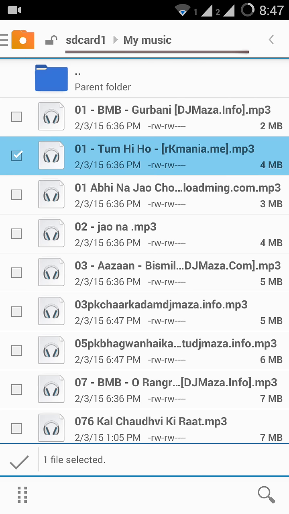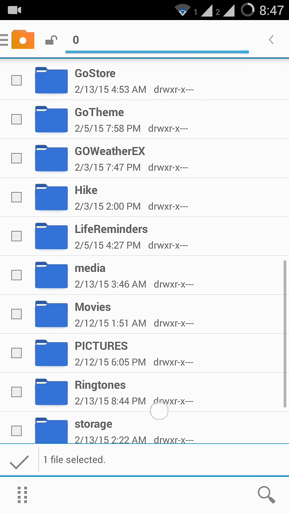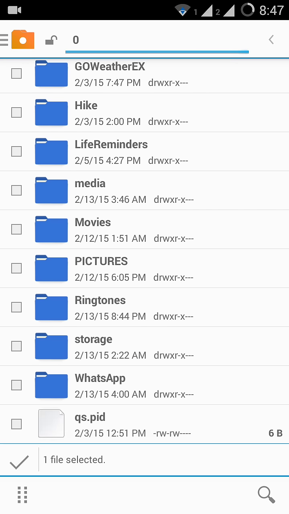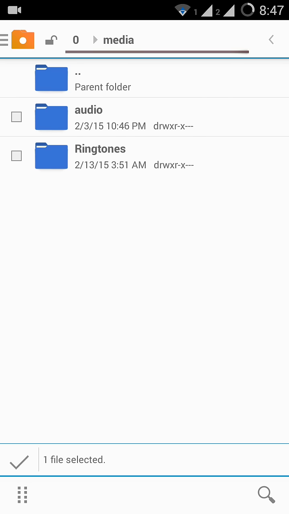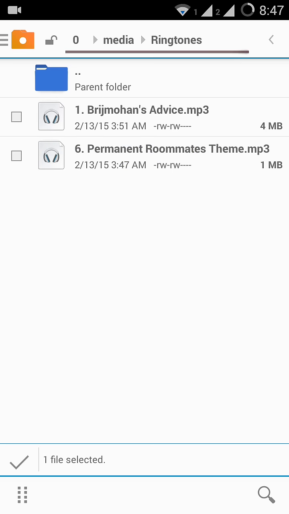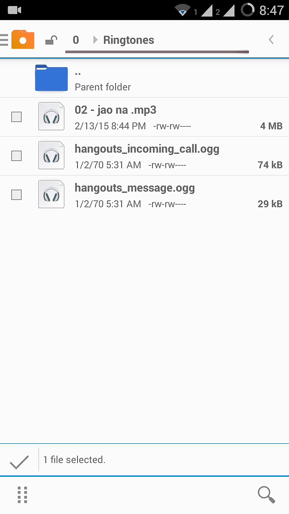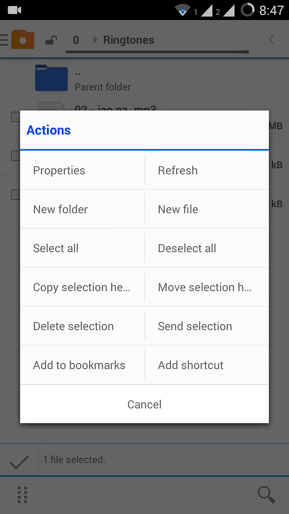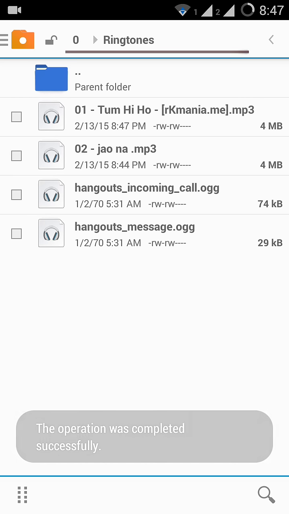Just select it, don't make any copy, and directly go to your internal storage. There should be a ringtone folder. If it's not there, then go to the media folder, make a new folder, ringtones, then copy this song to this folder. But I already have a ringtones folder here, so I will go and copy the selection here. Okay, that's completed.